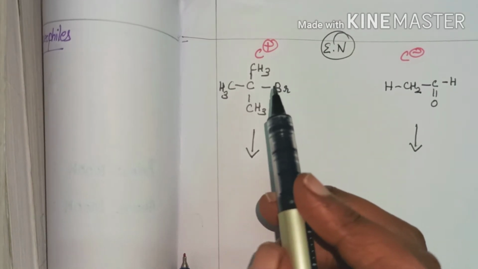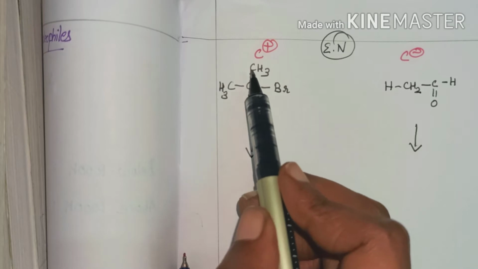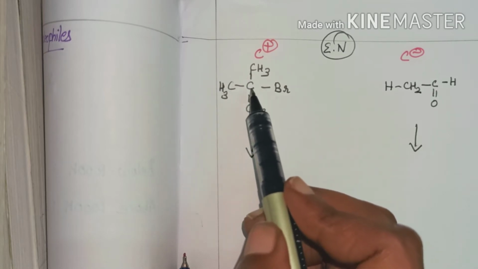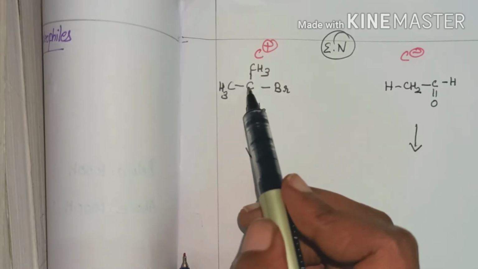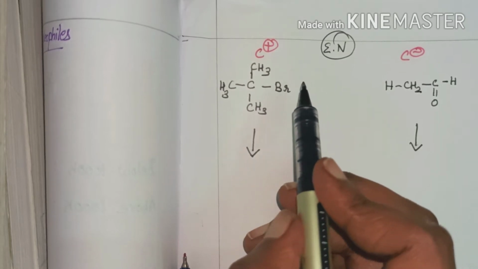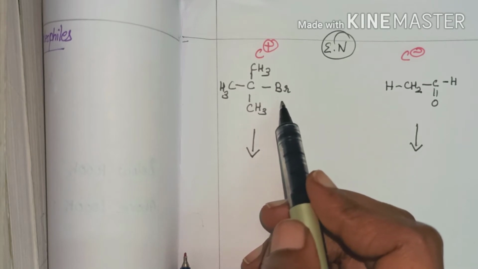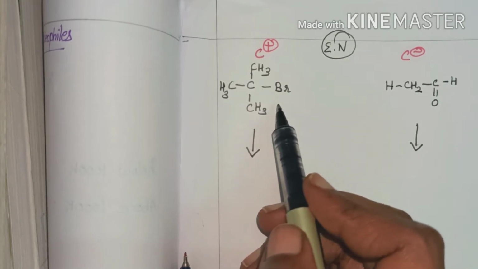Now I have taken tertiary butyl bromide: tertiary CH3, CH3, CH3C, tertiary butyl, 4 carbons, therefore butyl bromide. We all know that the halogens are more electronegative, they have the highest electronegativity.